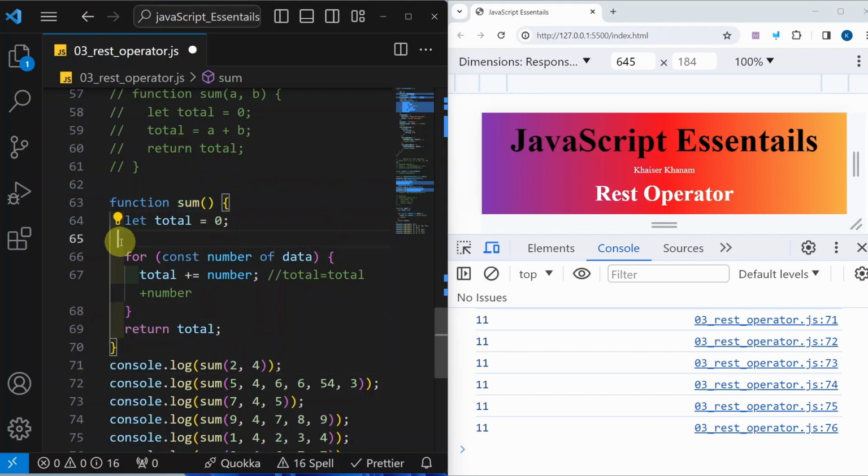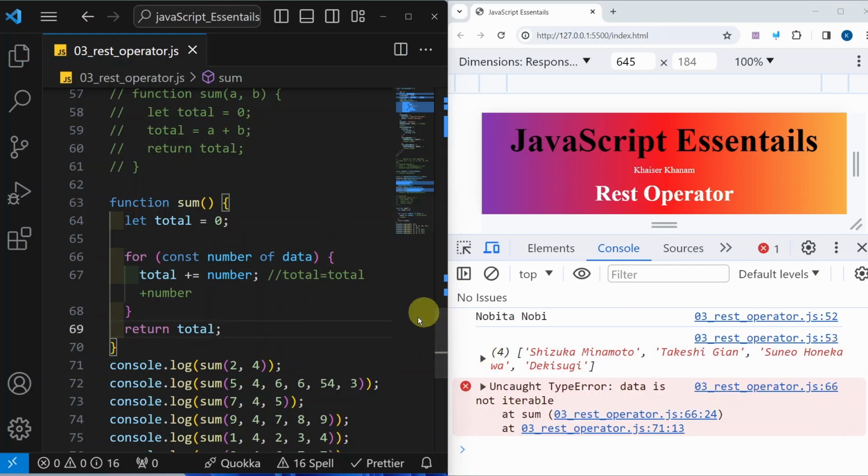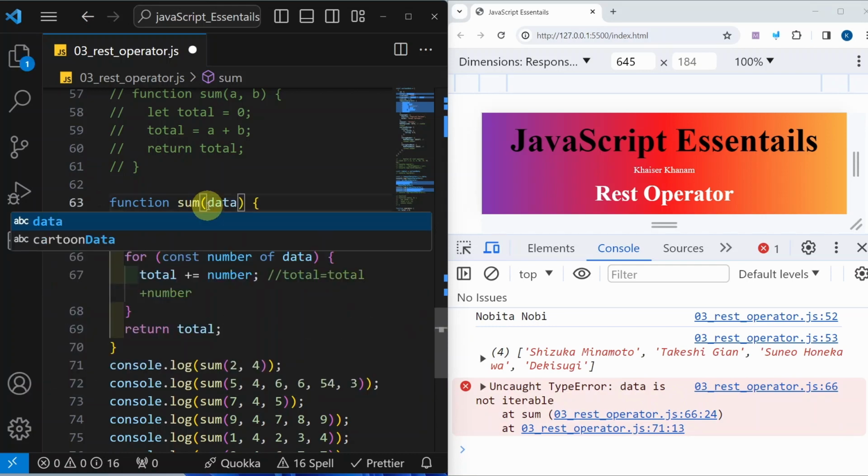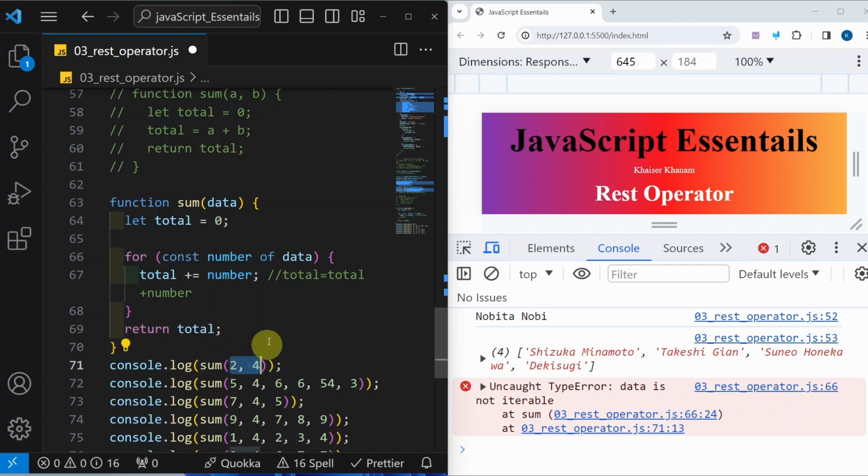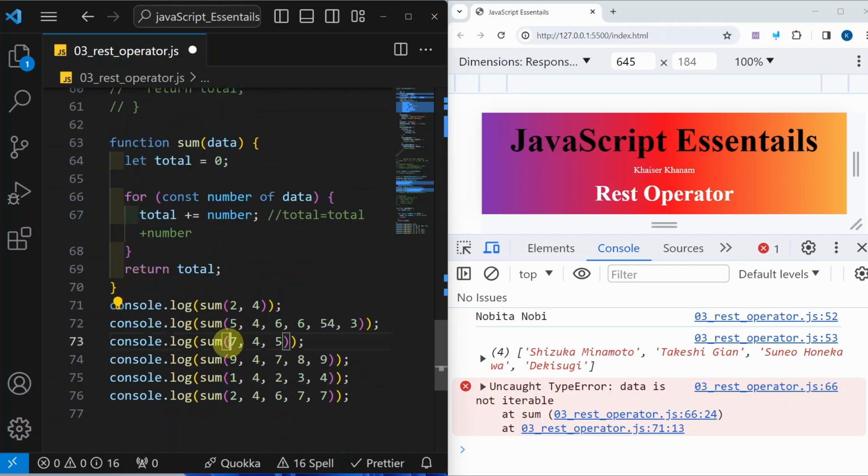So now what I have to do, this data should be iterable. If I save this, again I am going to get this result if I pass data. So what I have to do, all these elements I have to take and put inside one new element. And how many arguments I pass should not matter. I should be getting a different result for the number of arguments present inside this function call.